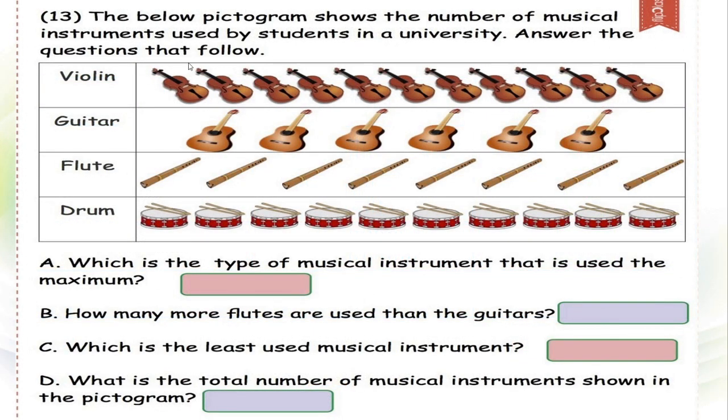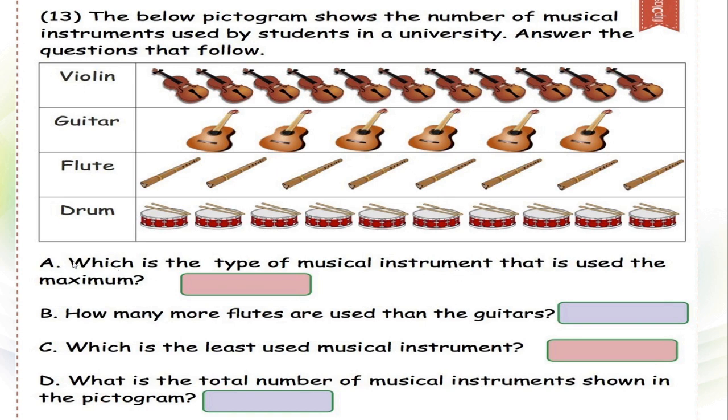Okay. Here also we can see some musical instruments, right? Like violin, guitar, flute and drum. Isn't it? So many different musical instruments we can see here, and we will go through the pictures and then we will go through the questions.